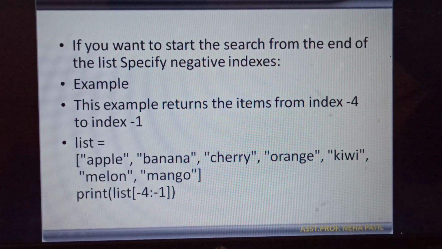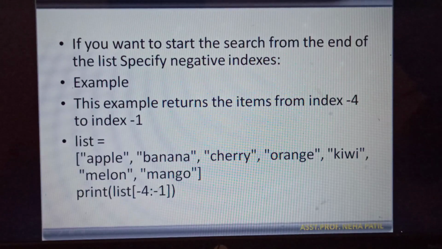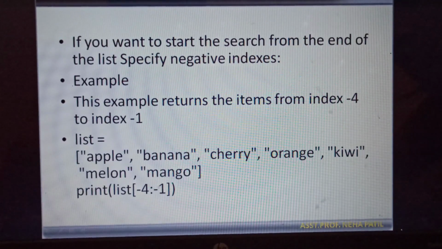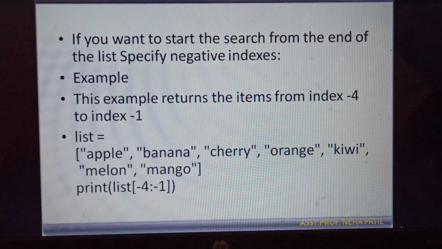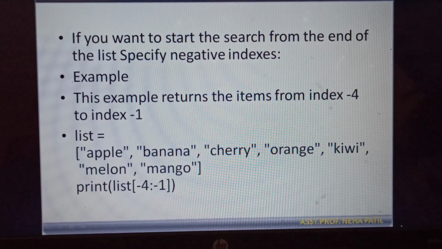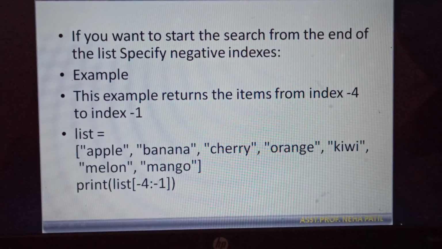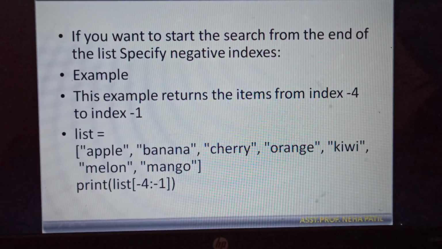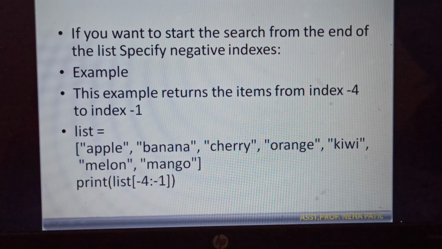Same thing we can do with the negative indices also. Only thing is we have to mention the indices by specifying the negative value. Like in this example, we are printing from -4 to -1. So -4 to -1 is nothing but what? -1 is the last item, then -2, then -3 and then -4.